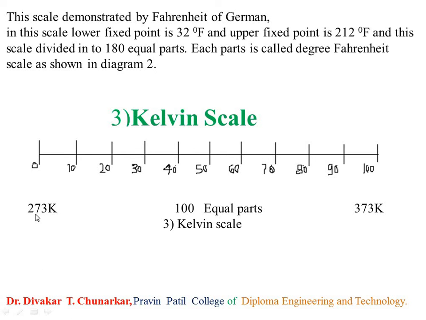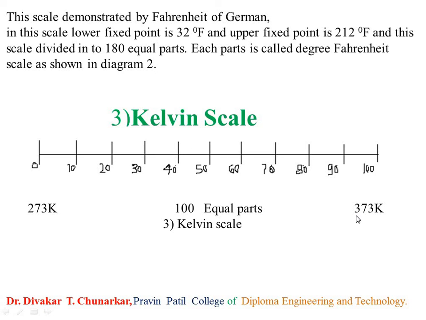Lower point of the scale is 273 degree Kelvin and upper point of the scale is 373 degree Kelvin, and the scale is divided in 100 equal parts. It's called the Kelvin scale. So in this way we have to explain these three scales: degree Celsius, degree Fahrenheit, and degree Kelvin scale.